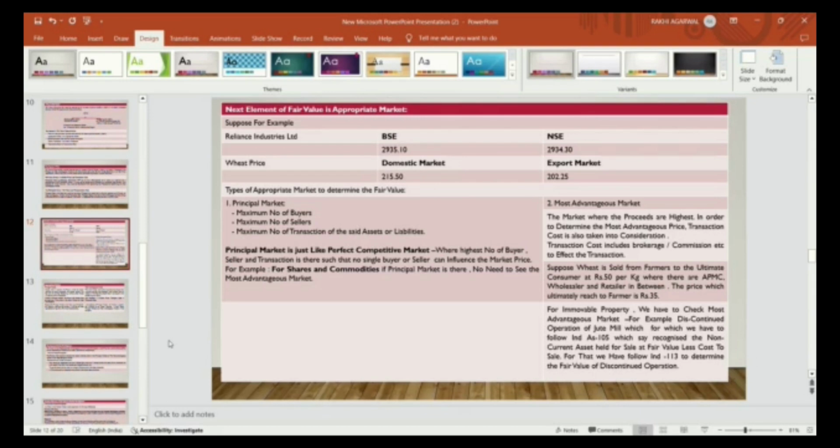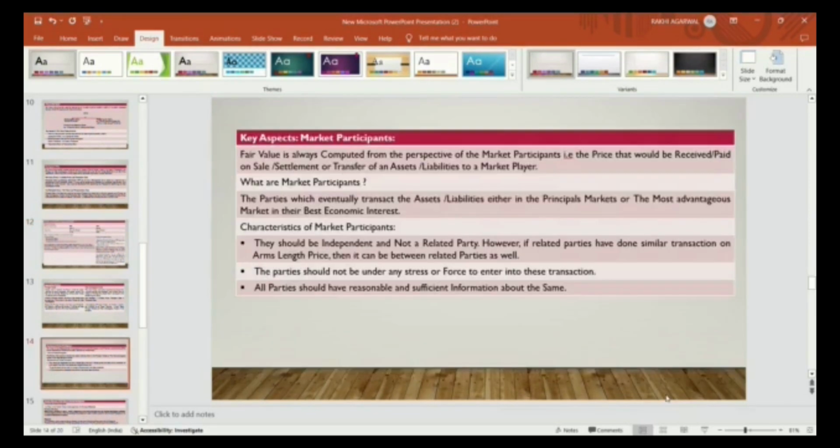So the principal market for the immovable property is not present, because the maximum number of buyers are not present for purchasing. There is no market to purchase the immovable property. Immovable property is a contract between the buyer and seller. The individual buyer is the individual seller. Fair value is always computed from the perspective of market participants. That is the price that would be received or paid on sale, settlement, or transfer of assets or liabilities to